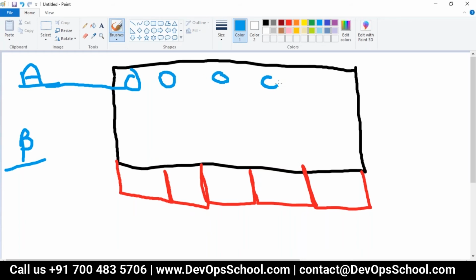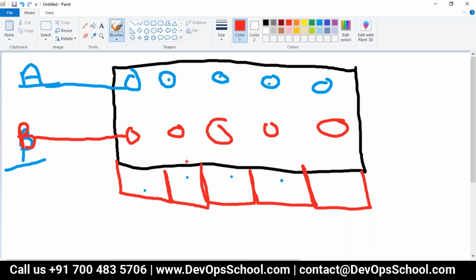You know that if you have anti-affinity, then the pods will be placed randomly across the nodes, right? So each node has one of these pods, just some dummy scenarios. Now team B also wants to deploy pods. He deploys one pod, two pods, three pods, four pods, five pods.